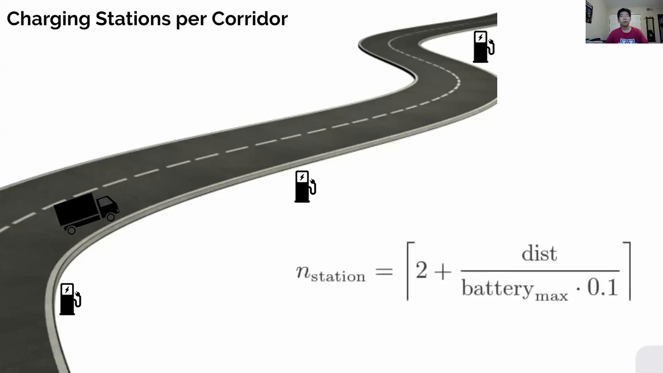Now with this, we came up with a simple formula based on the total distance of the corridor and this spacing. So this spacing is represented by the maximum distance that can be traveled by a battery on full charge multiplied by 10%. And then we divided the total distance by this value, which is 40 miles, to get the number of stations we would need to partition the corridor. Then we added 2 as stations at the start and end of the corridor. And then we ceiling this value for a more conservative estimate.